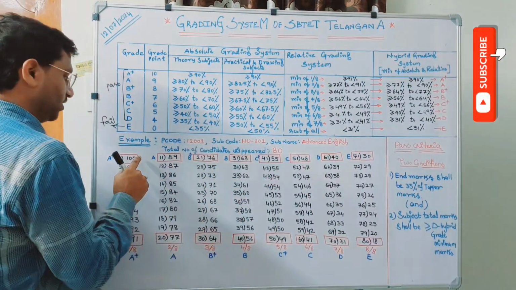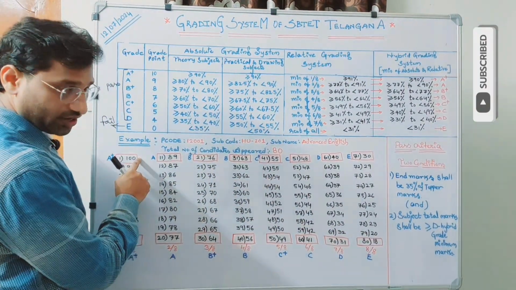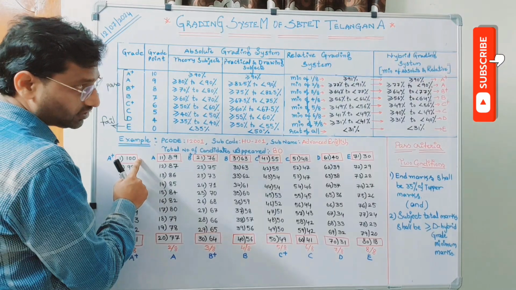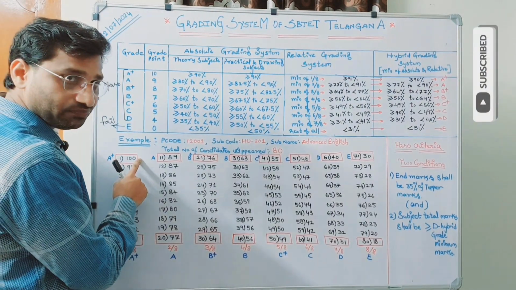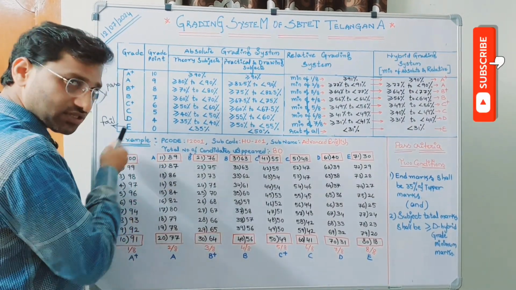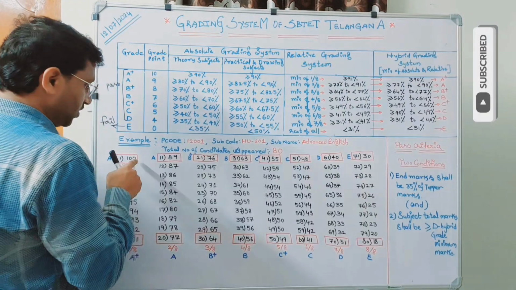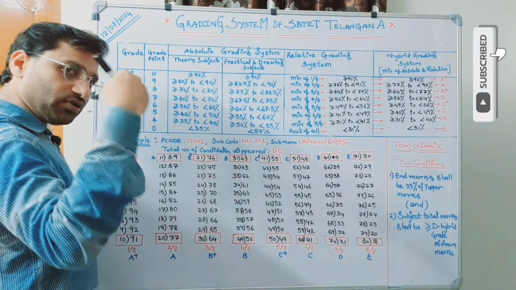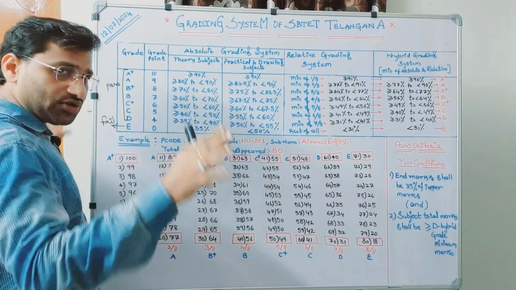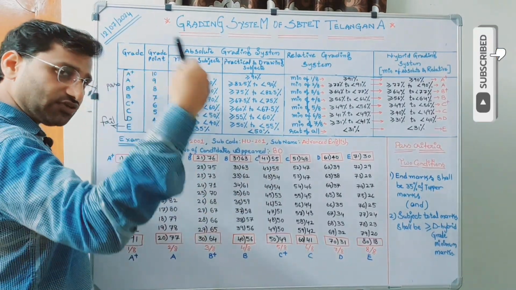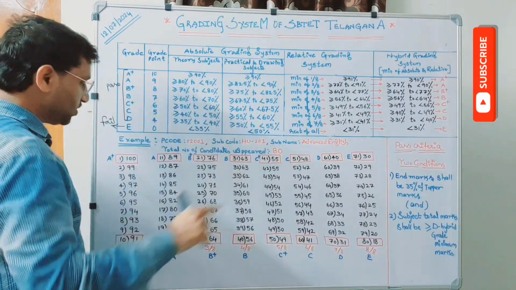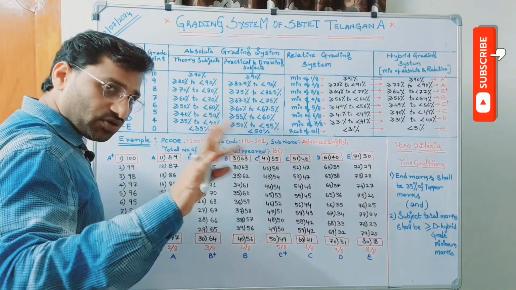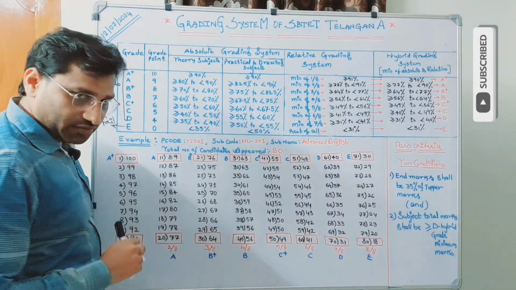Assume that the topper's marks is equal to 100. Here I am not saying topper means for end exam; I am telling he is the person who got maximum marks. So assume that one candidate secured 100 out of 100: mid 1 is 20, mid 2 is 20, internal is 20, external is 40. He secured all maximum values, so the subject total sums up to 100.